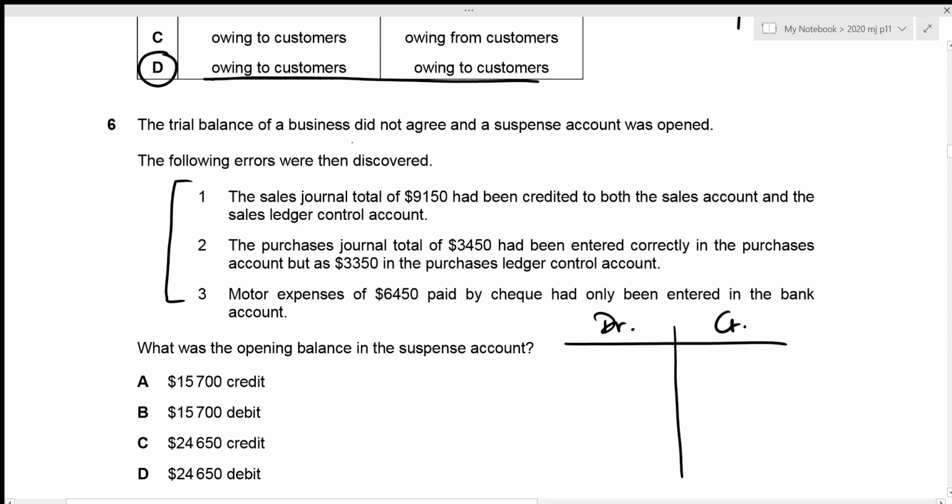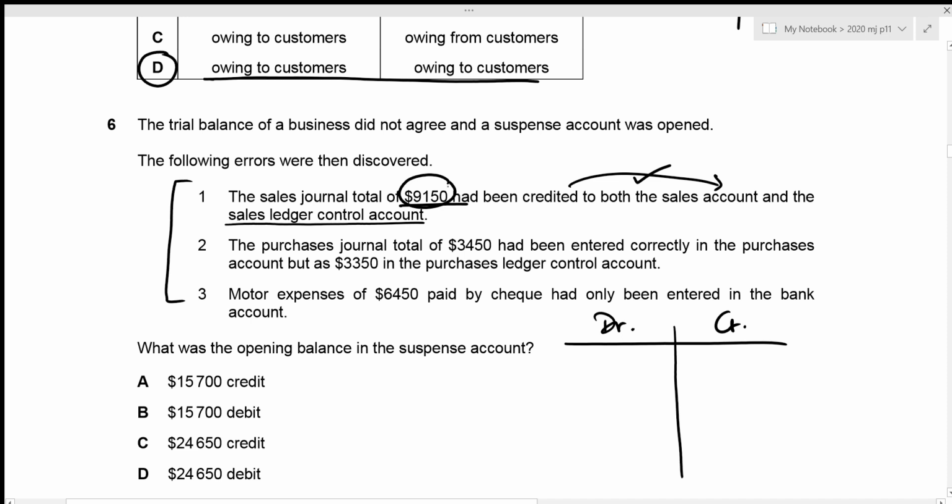The very first error that we have is the sales journal total of 9,150 had been credited to both the sales account and the sales ledger control account. Okay, so credit to the sales account is actually the correct recording of this transaction, right? But credit to the sales ledger control account is the incorrect one. So we should not be crediting it. We actually require this balance of 9,150 on the debit side for the sales ledger control account.